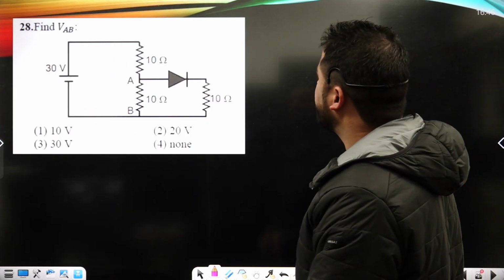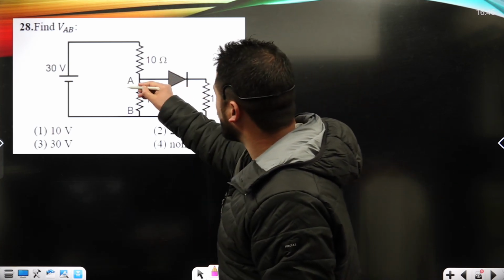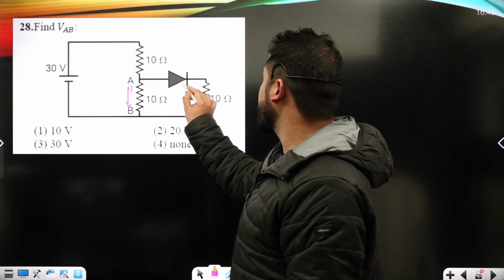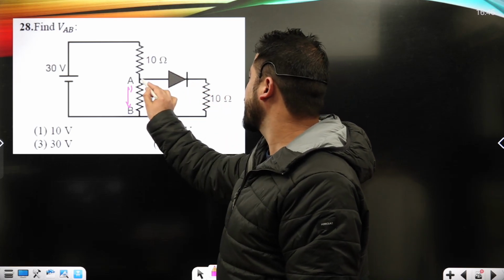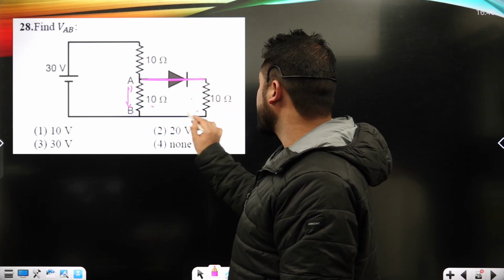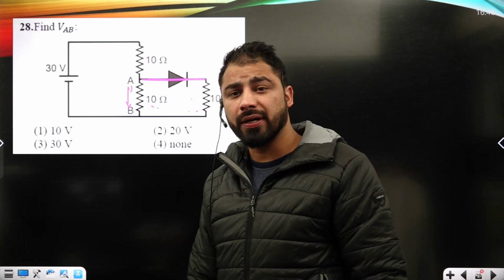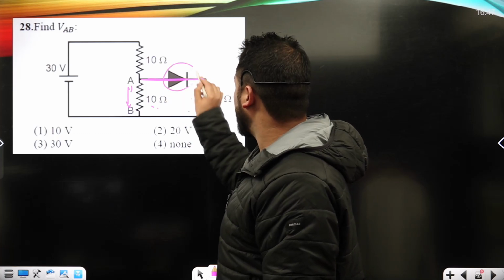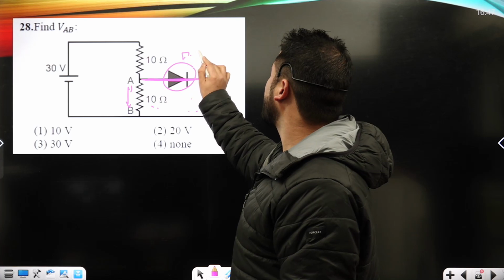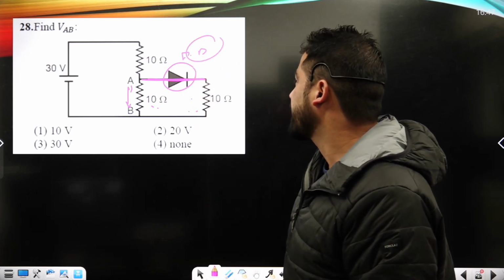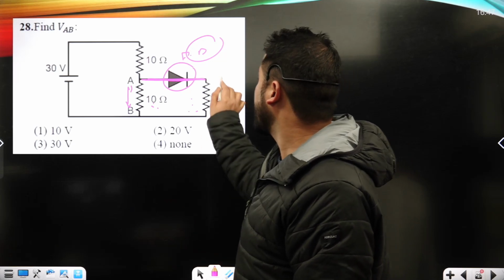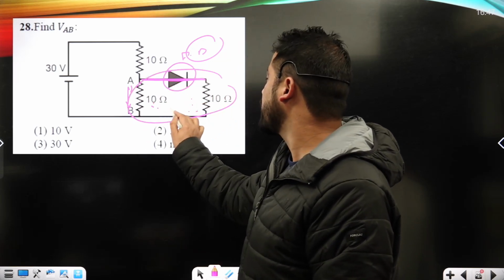Find VB. Basically, we have to calculate the voltage drop across the 10 ohm resistor. Now, the diode is in a forward bias condition, so it will just behave like a normal wire. These two resistors are connected in parallel, right? Their equivalent resistance must be 5 ohms.